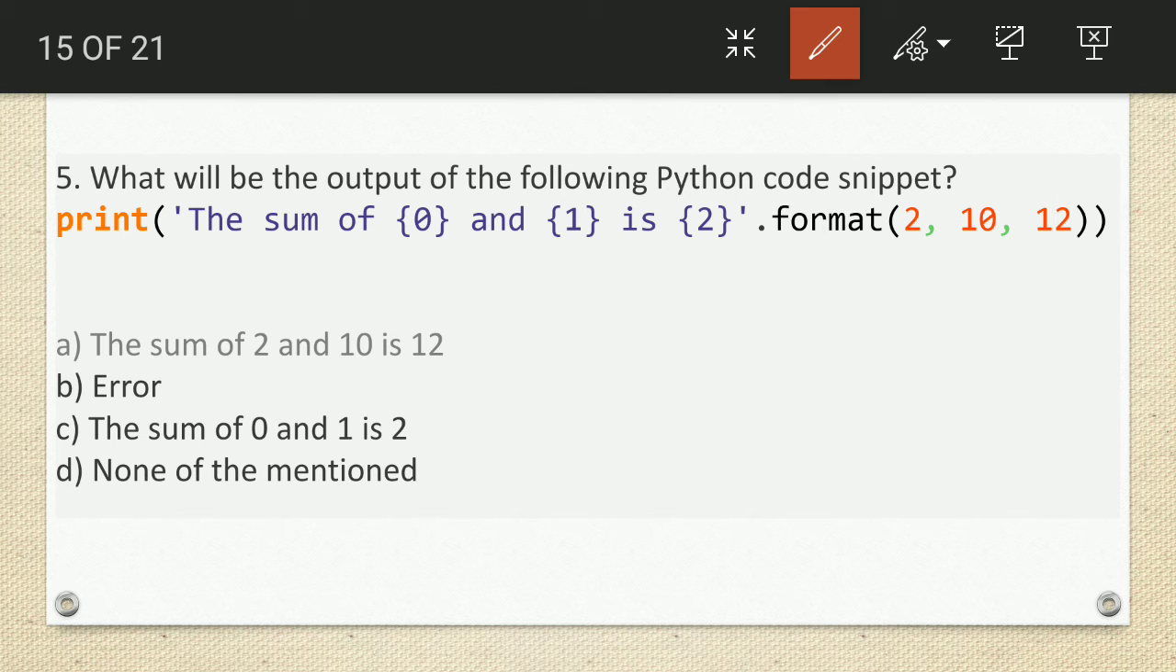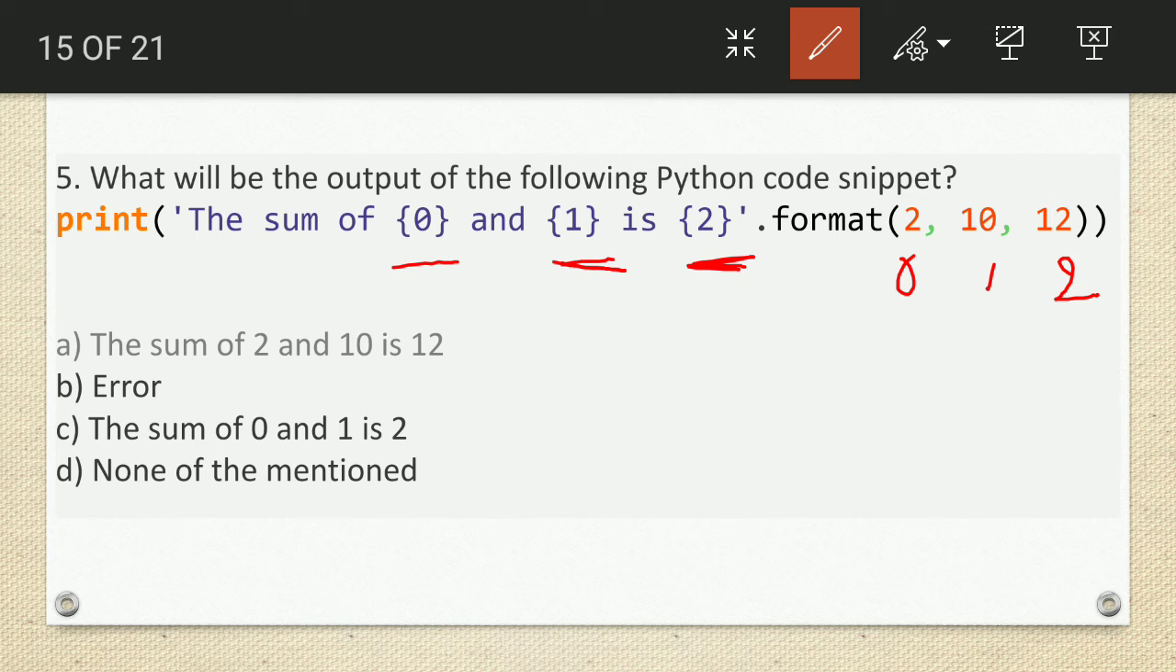Here it is the 0th index, this is the 1 index and the second index, because all three are not in one bracket, so they will be considered as separate 0, 1 and 2 indexes. So the 0th index will be printed, so simply we will print the 2. The 1 index will be printed, so 10 will be printed, and the 2nd index will be printed, so 12 will be printed. So our output is the sum of 2 and 10 is 12.